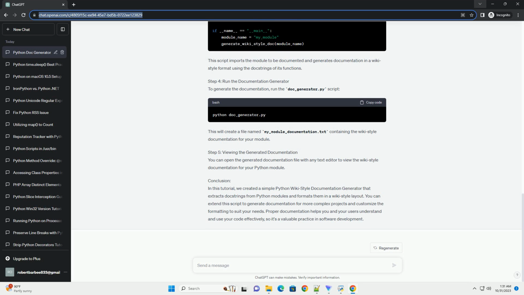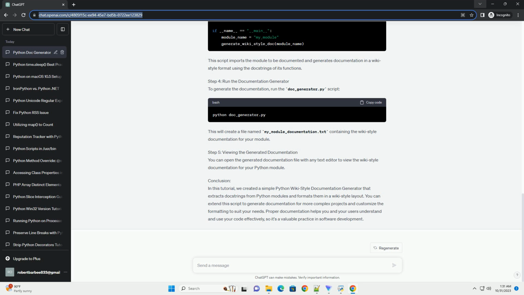To generate the documentation, run the doc_generator.py script. This will create a file named my_module_documentation.txt containing the Wiki-Style documentation for your module. Step 5, Viewing the generated documentation. You can open the generated documentation file with any text editor to view the Wiki-Style documentation for your Python module.